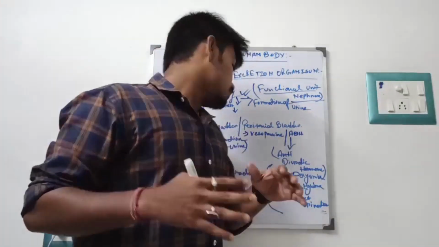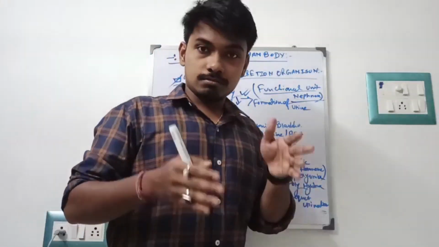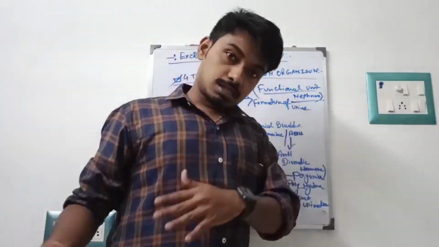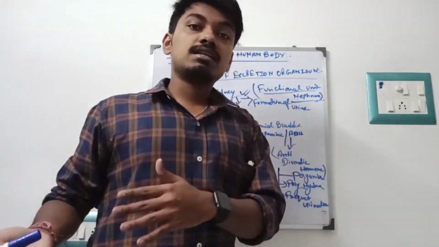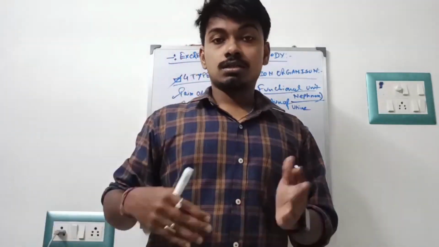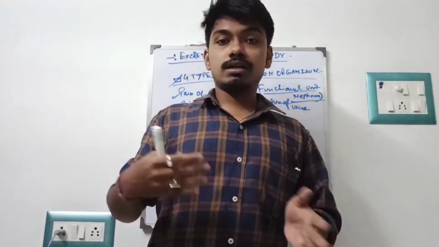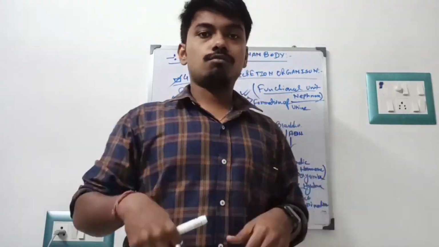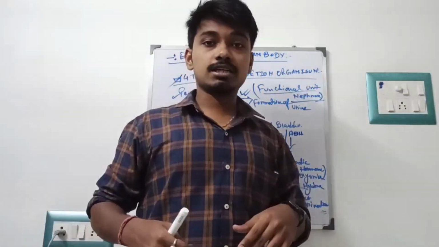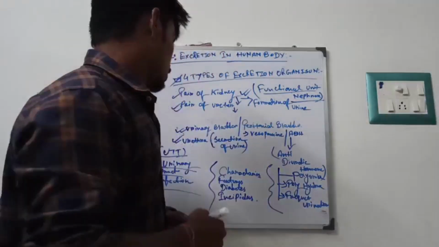So in the urethral formation, it is the urethra. In the female, it comes out in the region of the clitoris, and in the male genital region, it is the penis.